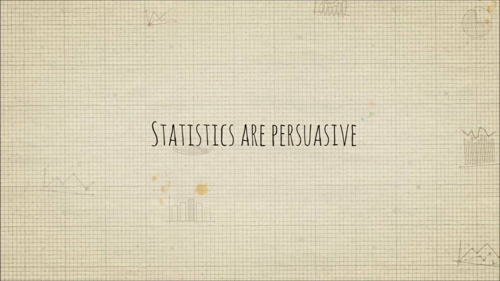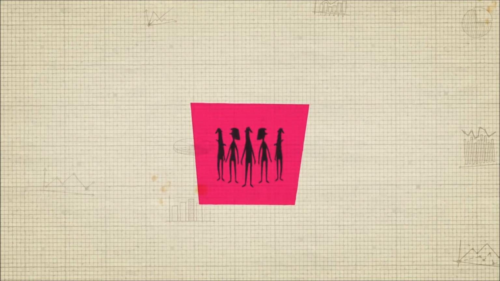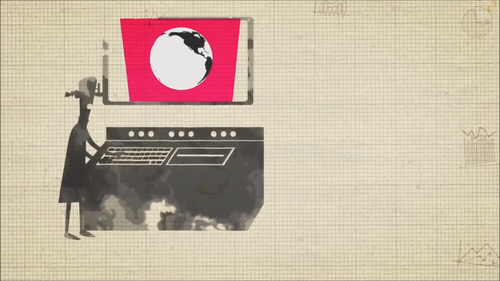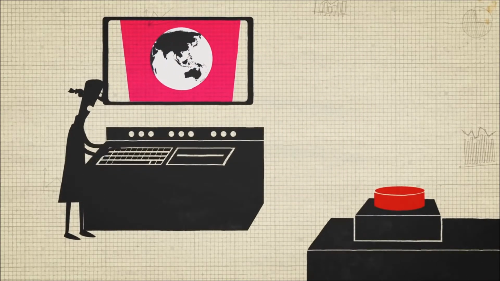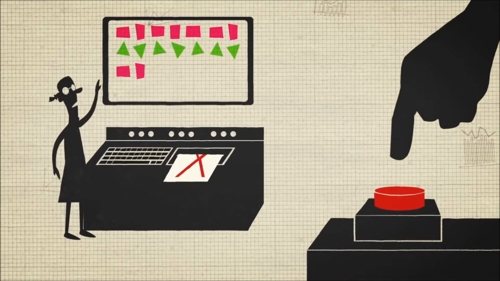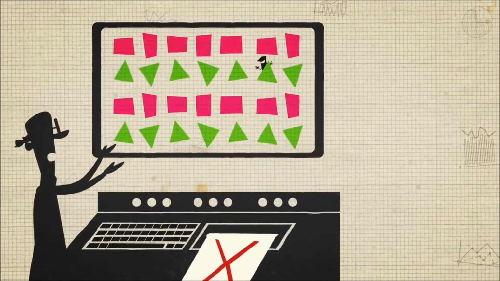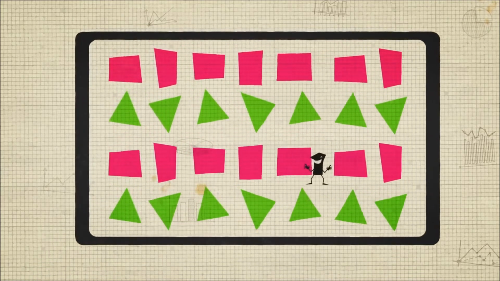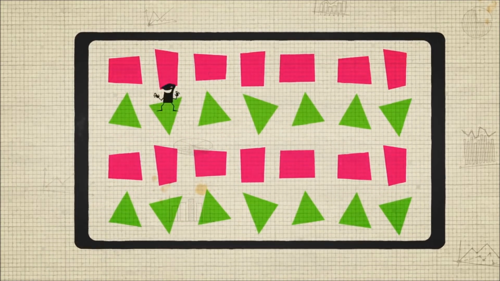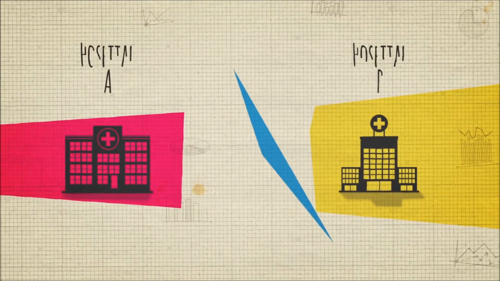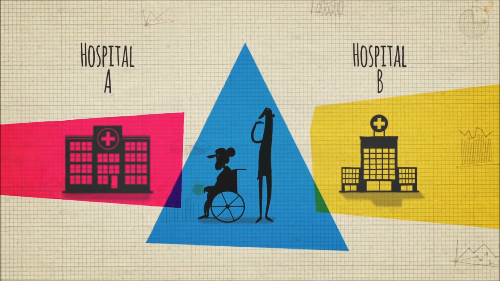Statistics are persuasive. So much so that people, organizations, and whole countries base some of their most important decisions on organized data. But there's a problem with that. Any set of statistics might have something lurking inside it, something that can turn the results completely upside down. For example, imagine you need to choose between two hospitals for an elderly relative's surgery.